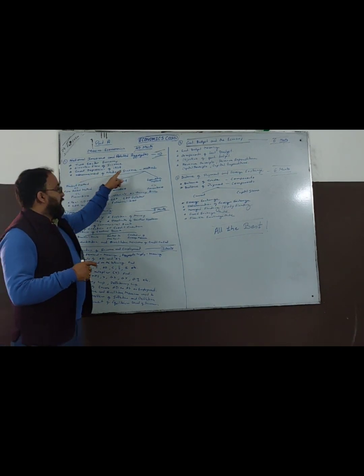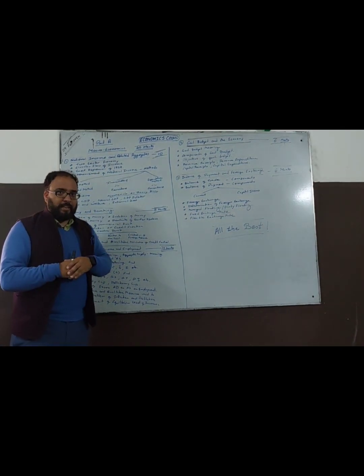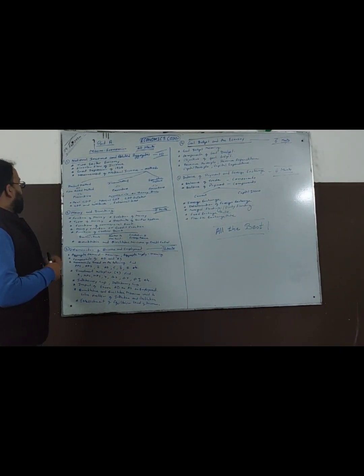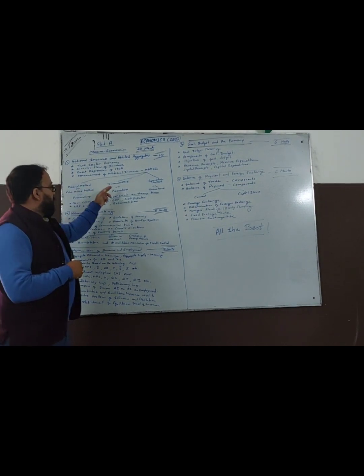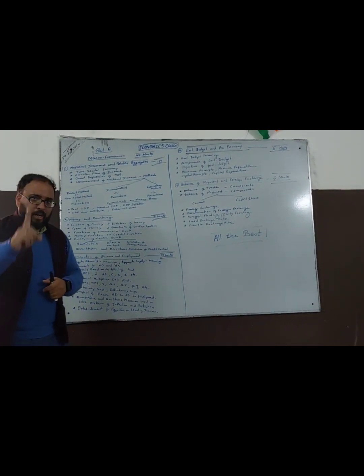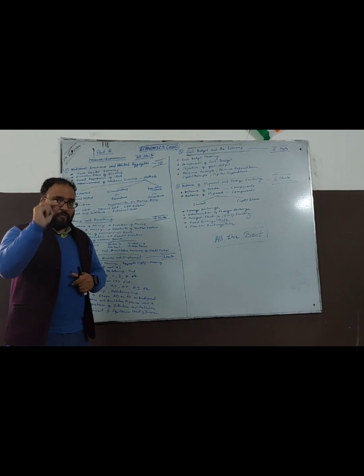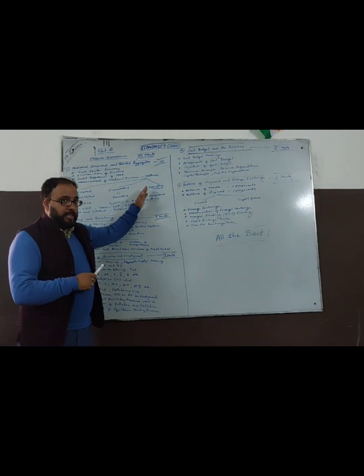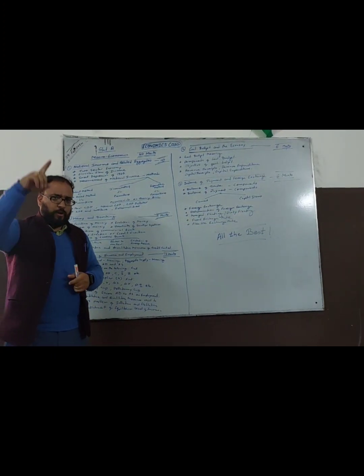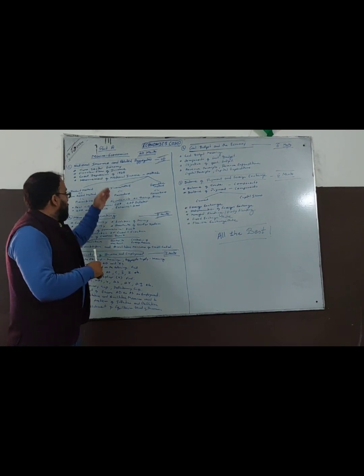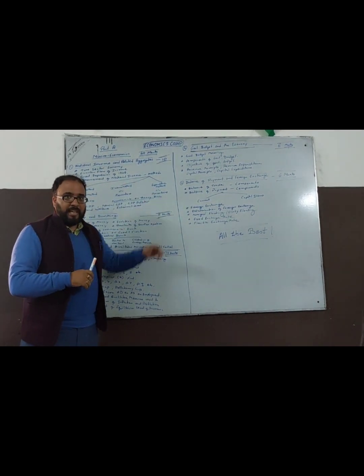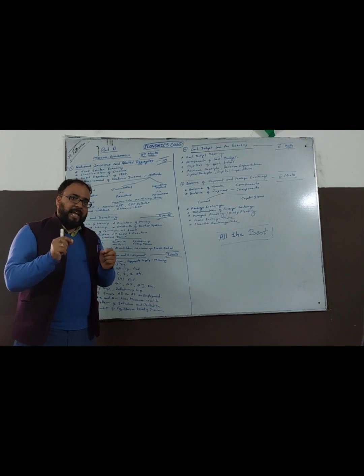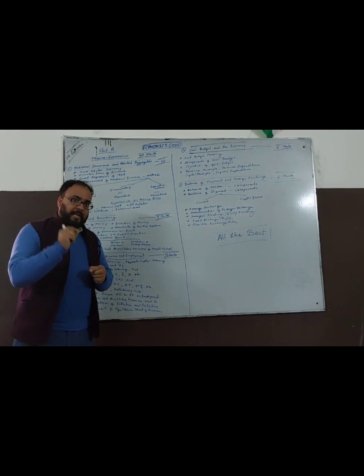Then measurement of national income. There are three methods of measuring national income. The first is the product or value-added method, then the income method, and the expenditure method. One numerical question definitely comes from the income and expenditure method. Very easy. You should be knowing the components: what comes under the income method and what comes under the expenditure method. This has been explained to you many times in class.